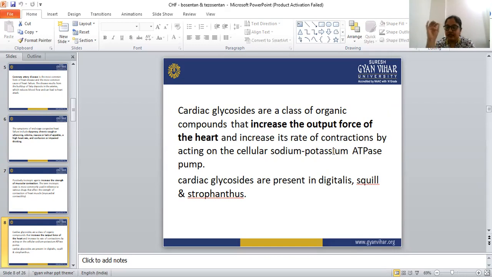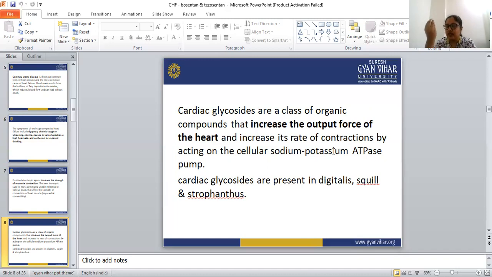Second are the drugs that increase the concentration of intracellular calcium by inhibiting the sodium potassium ATPase enzyme. These drugs are also used in the treatment of congestive heart failure.